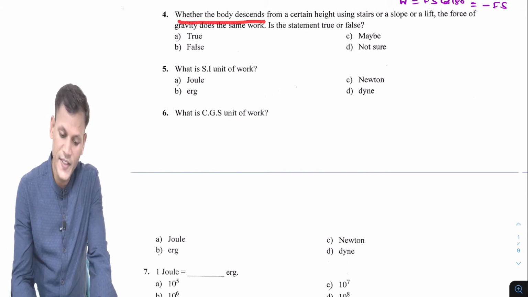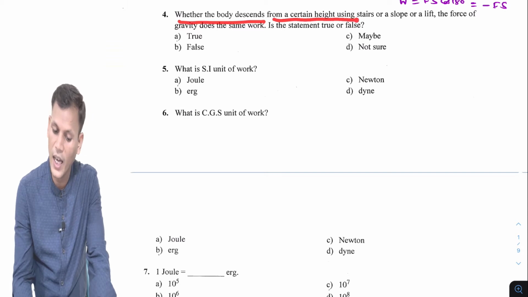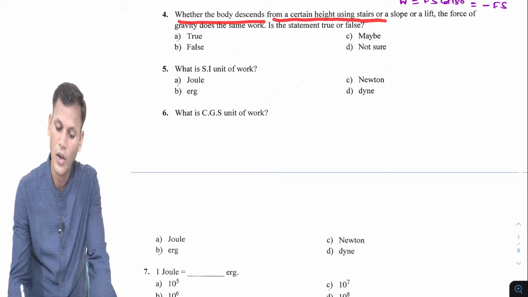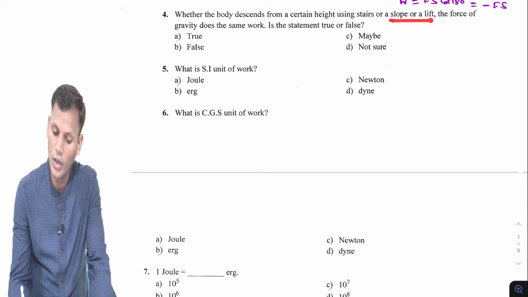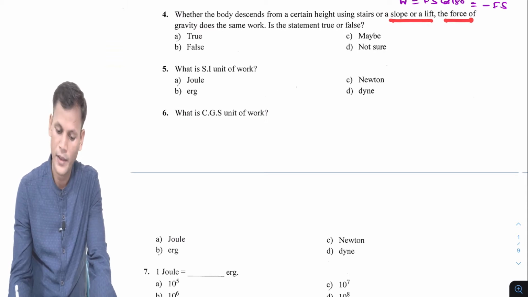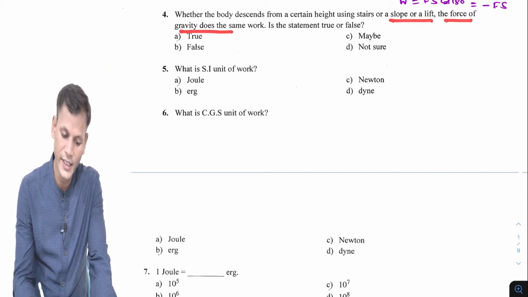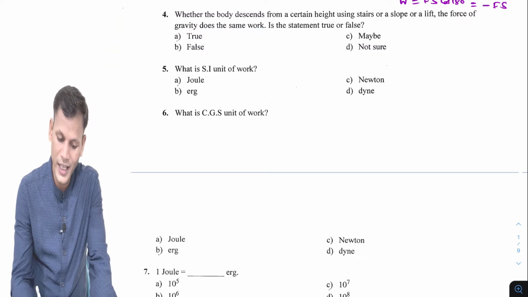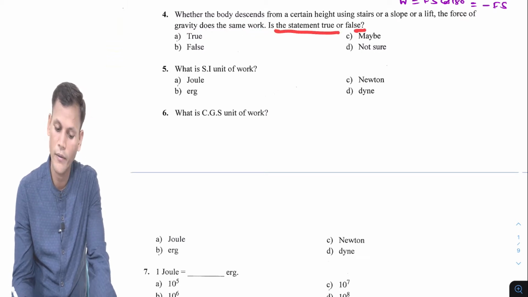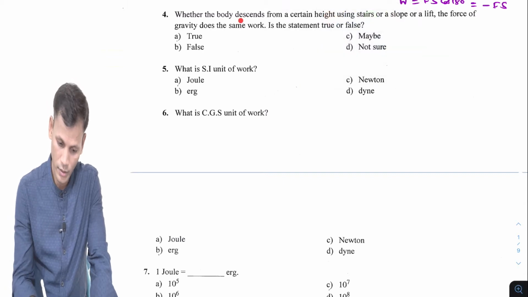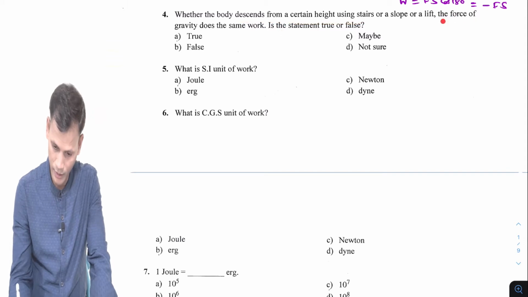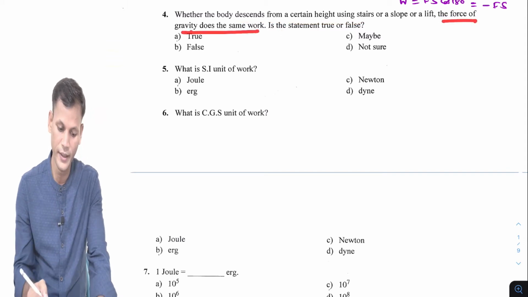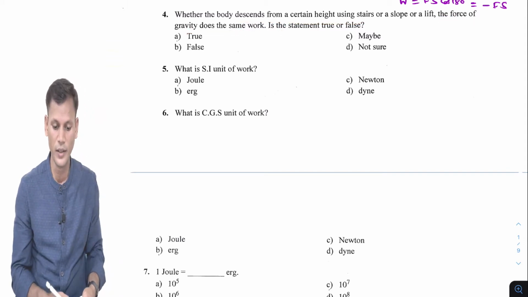Okay. Now next question, which is question number 4. Whether the body descends from a certain height using stairs, a rope or a lift, the force of gravity does the same work. Is the statement true or false? Of course it is true. Why? Here the force of gravity does the same work.